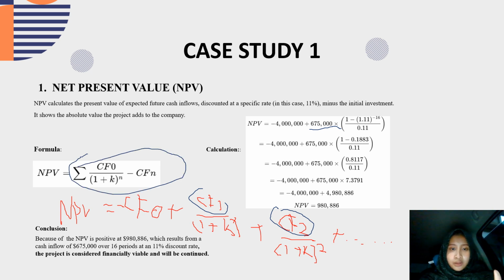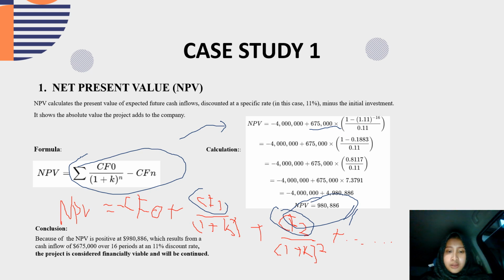So we can calculate it like this: NPV equals minus 4 million plus 6,750 multiplied by 1 minus 1.11 to the power of minus 16, divided by 0.11, and then the result is this. This is the NPV.